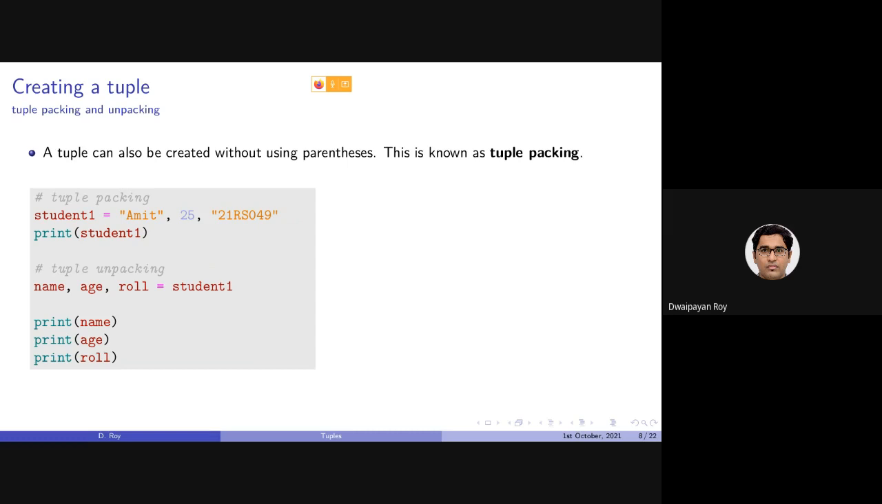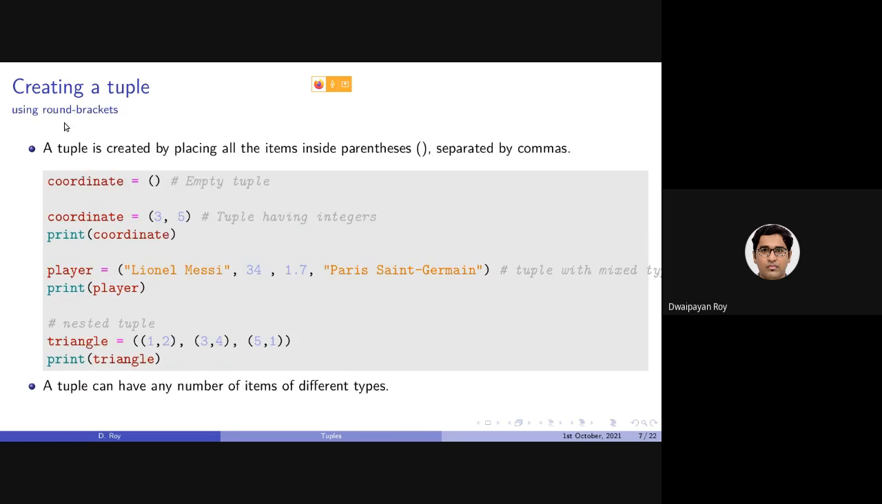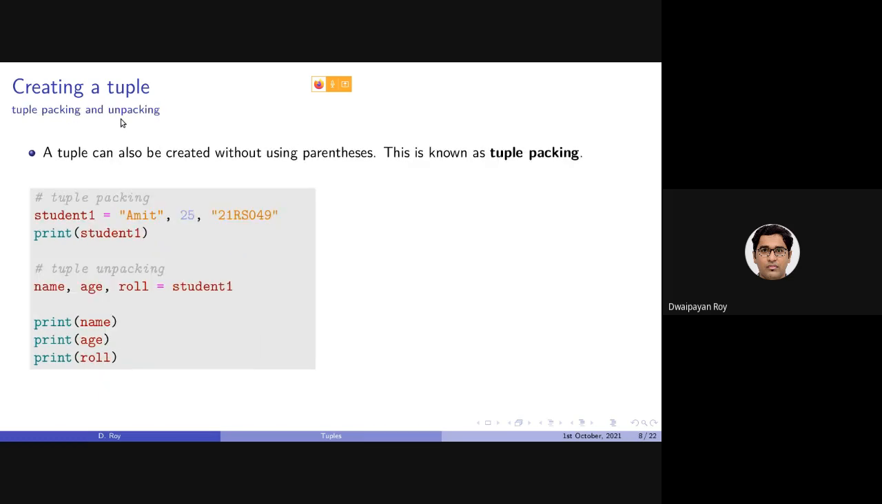To create a tuple, as we have discussed, we can simply use this round bracket. We can also exclude the bracket as well. This is known as tuple packing. Here what I am doing is I have provided the name of the variable equals to multiple elements which are comma separated. This is actually stating that I want to pack these 3 elements in a tuple. This is called tuple packing.